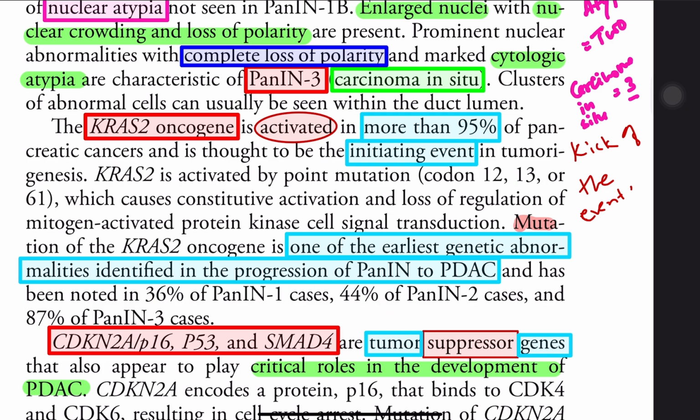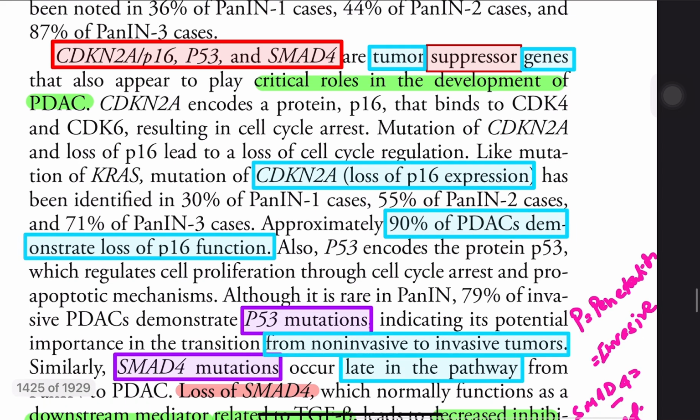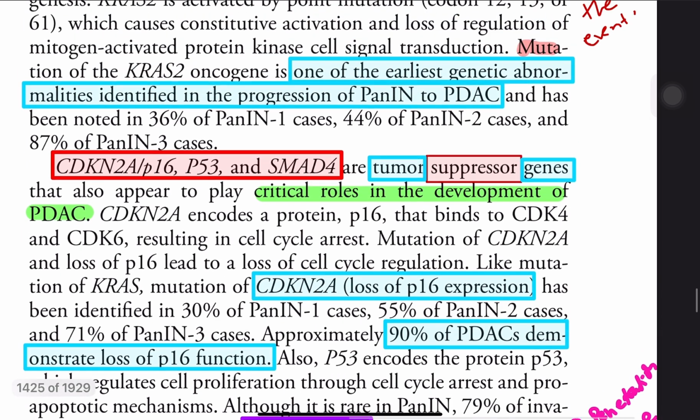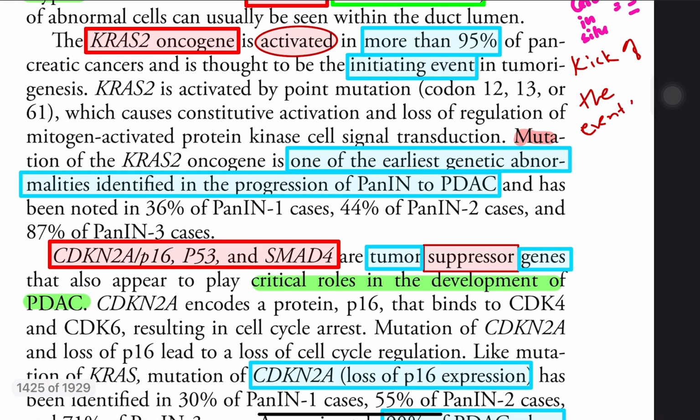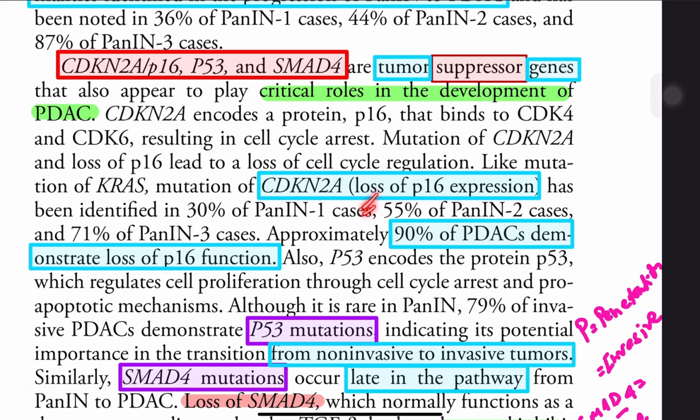Other genes are CDKN2A, P16, P53 and SMAD4. These are the tumor suppressor genes. CDKN2A, that is loss of P16, is associated with 90% of pancreatic adenocarcinoma. But KRAS2 is most common, more than 95%. So first one is KRAS, second is loss of P16. KRAS is activation.